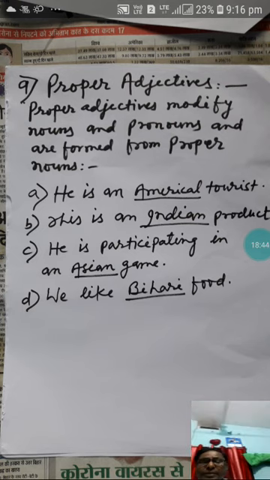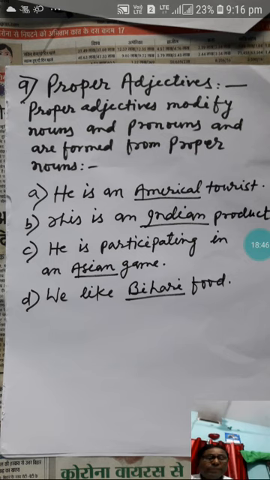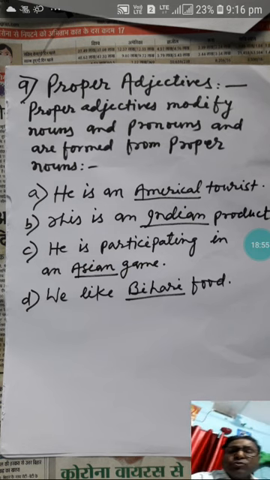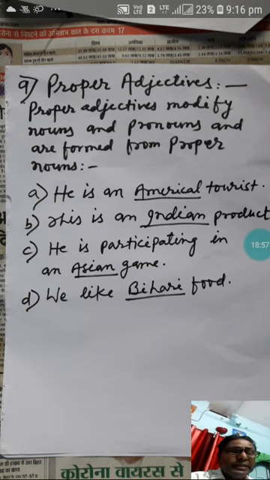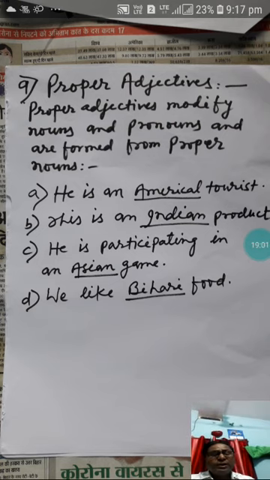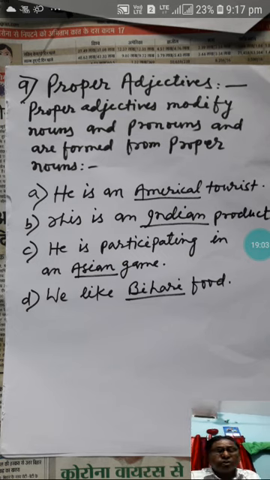So on the basis of that, you have been given questions. In exercise A, you have been given 28 questions, in which you have to underline the adjectives, and then write what kind of adjectives they are.